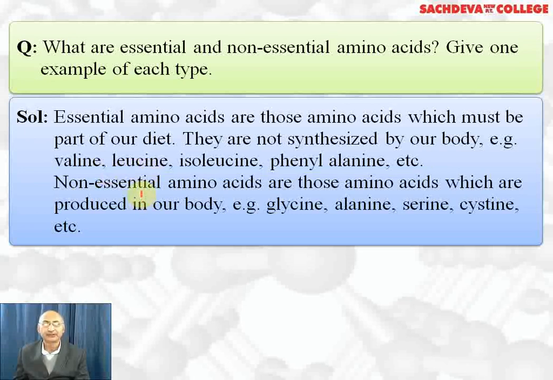Non-essential amino acids are produced in our body. They may not be part of our diet. For example, glycine, alanine, serine, cysteine, etc.